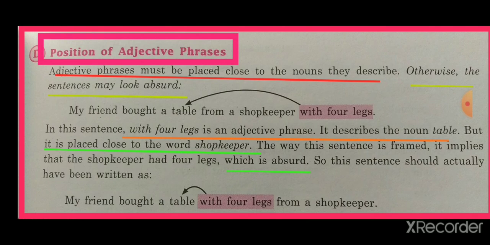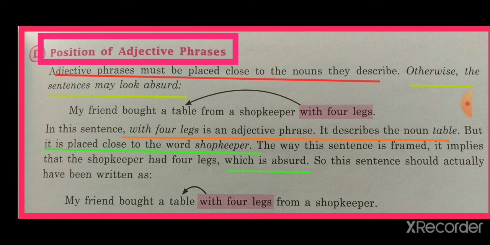Now position of adjective phrase, means where we will find the adjective phrase or where we will put adjective phrase in a sentence. So the condition is that adjective phrases must be placed close to the noun they describe. Look at the sentence. My friend bought a table from a shopkeeper with four legs.